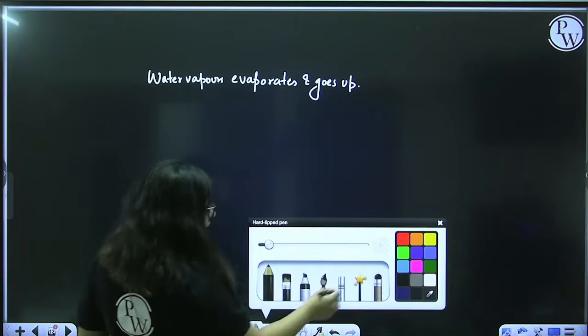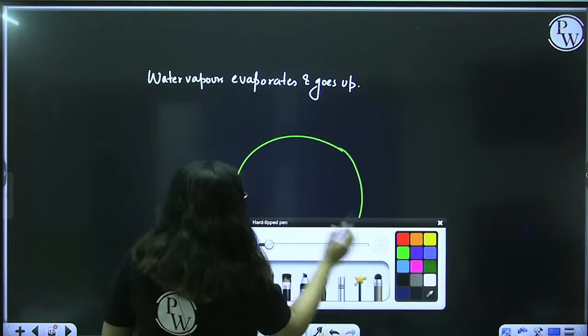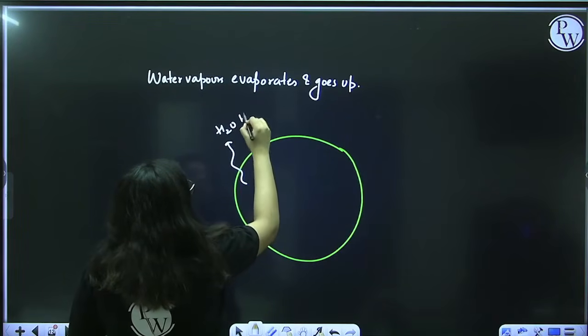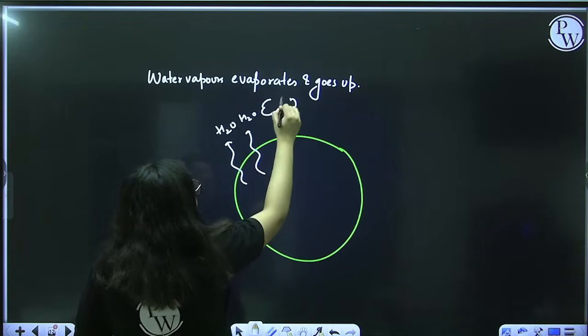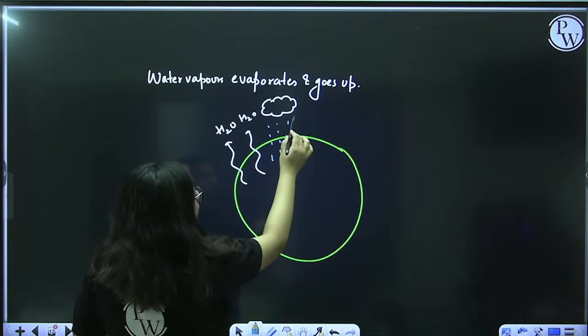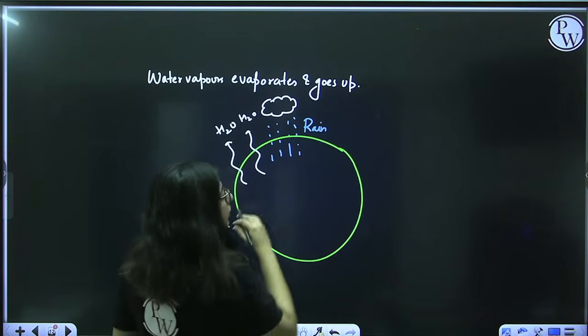Imagine this was your earth, okay? This was your earth, and in earth there was water vapor. So the water vapors were going up, and when they go up, they will form clouds, and once they form clouds, they will come down and pour in the form of rain. So there was rain for a long period of time.